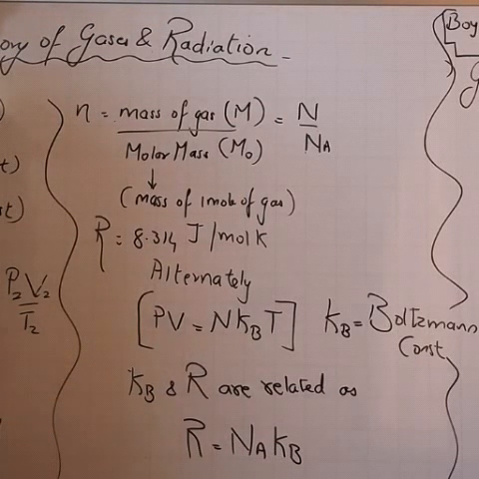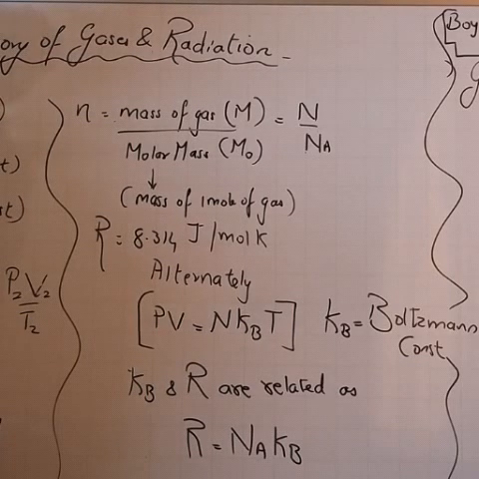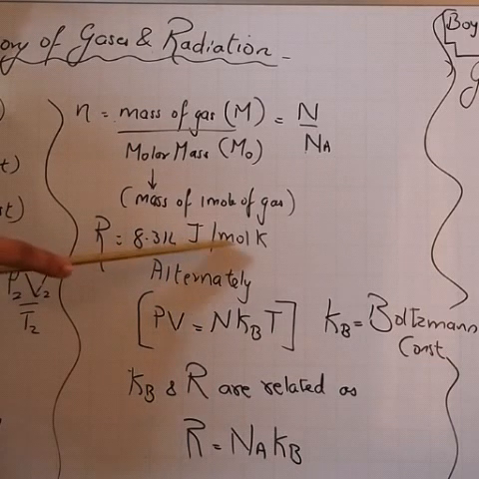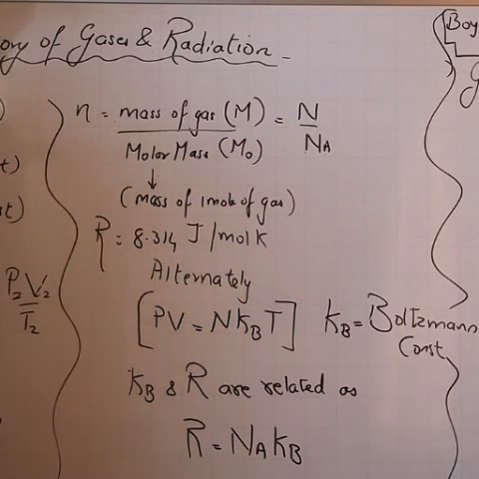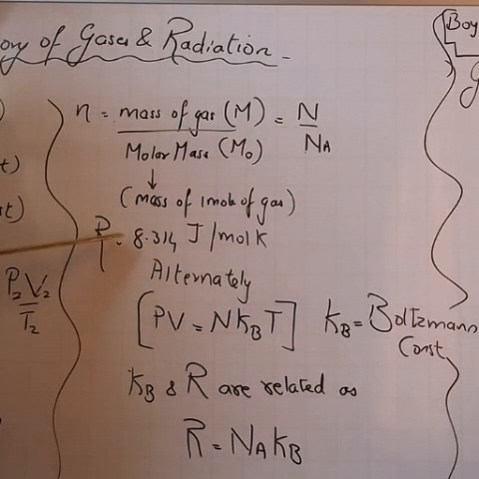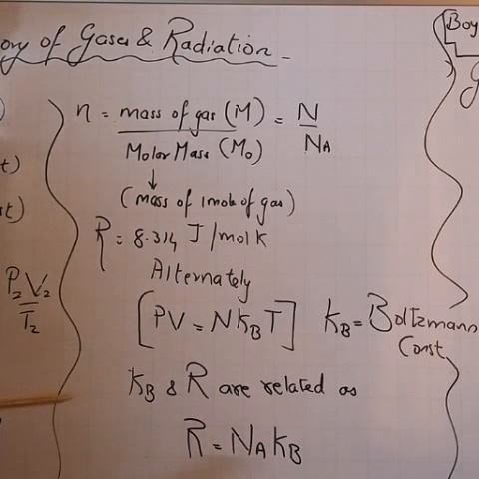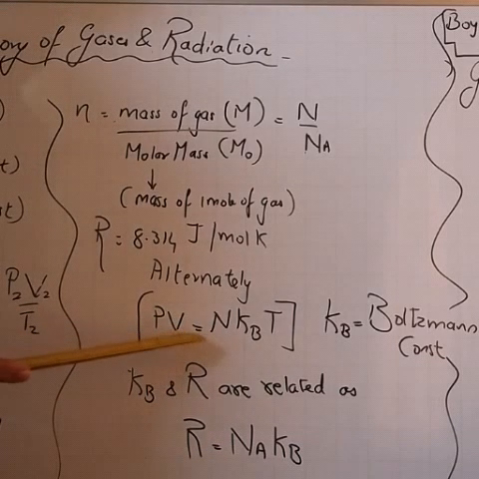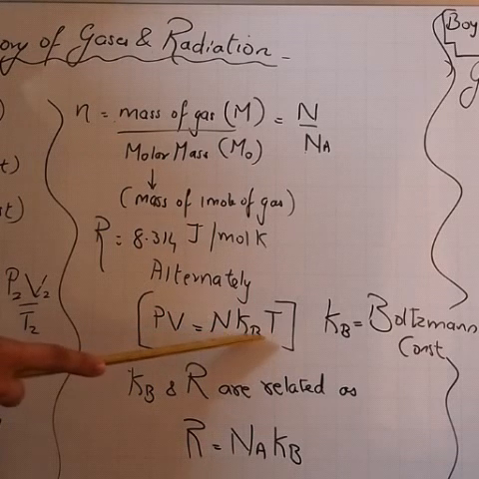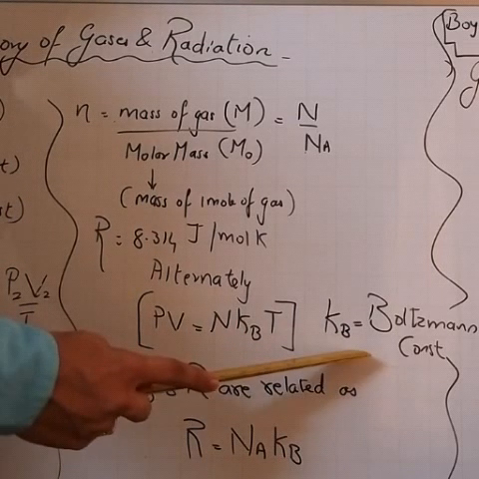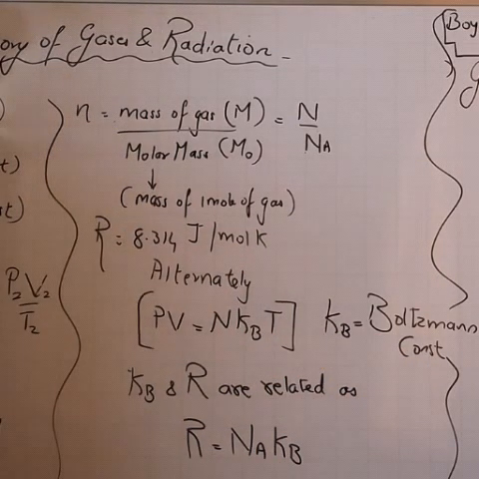Now, in the equation PV equal to nRT, R stands for universal gas constant, whose value is 8.314 joule per mole Kelvin. Now, we can write the same ideal gas equation in a different manner. I can write in this way: PV equal to N KB into T, where KB stands for Boltzmann constant.